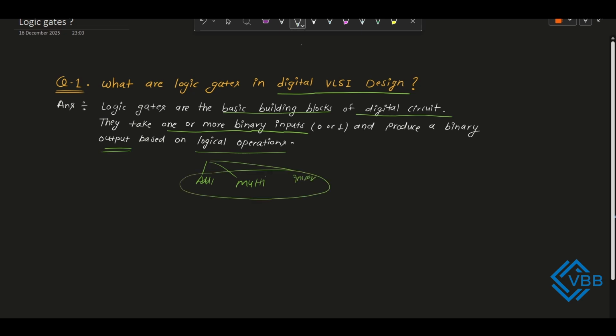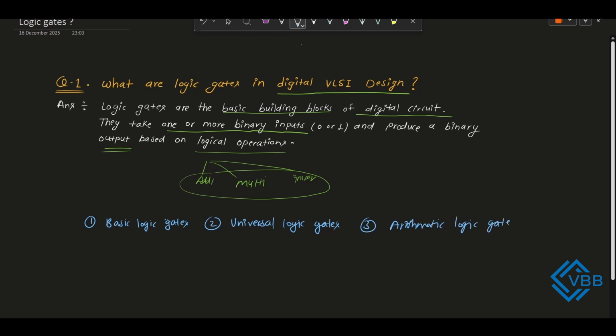Based on the logical operation, these logic gates are categorized under three categories. First one is basic logic gates. Second is universal logic gates. And third one is arithmetic logic gates.